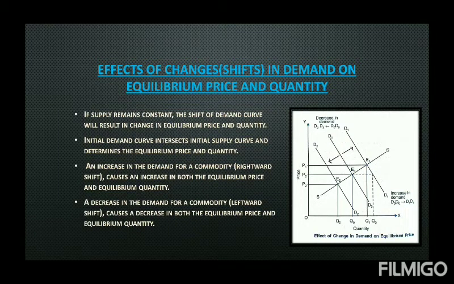Just the opposite is the case of a decrease in demand. See here in the diagram, when the demand decreases, the curve shifts from D0 to D2. And this will create excess supply. It will create a surplus at the initial price. And again the competition among the producers and consumers will lead to a fall in the price. When price falls, quantity supplied also falls, but quantity demanded rises until they both become equal.